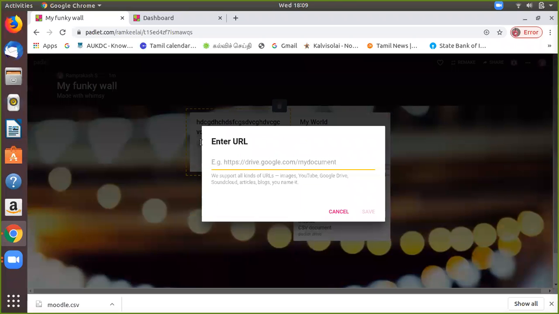Enter the website you want to share the link of your post. Whether it is a link to documents or a YouTube link or something else, you can share it now. You can share it through this YouTube link.